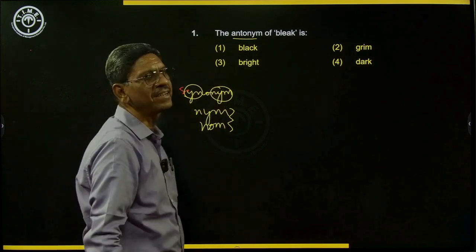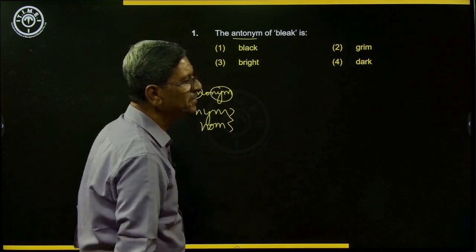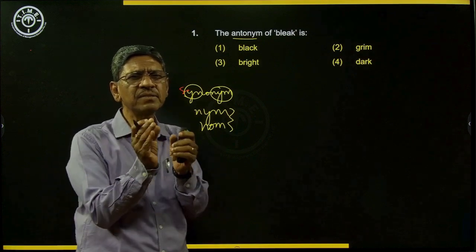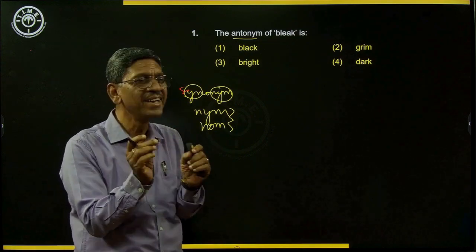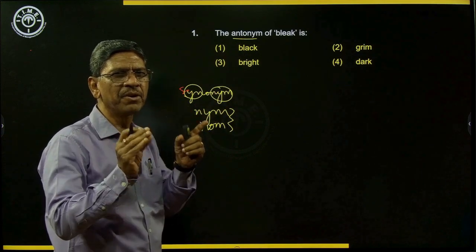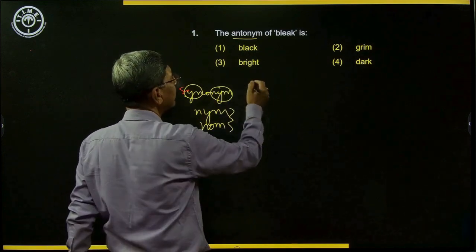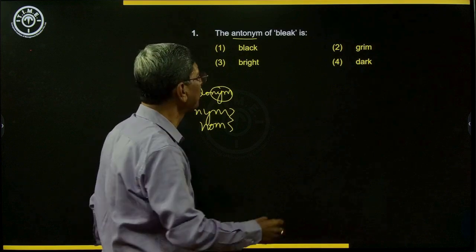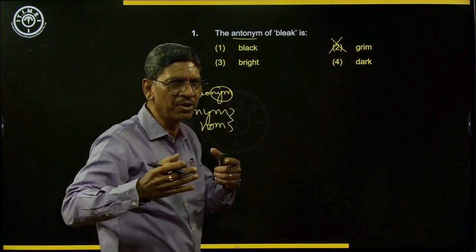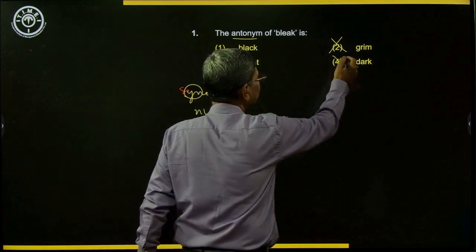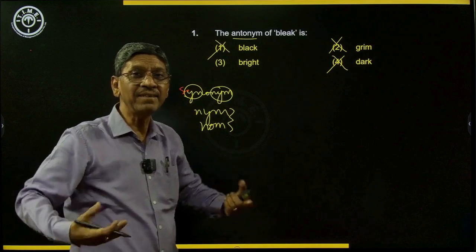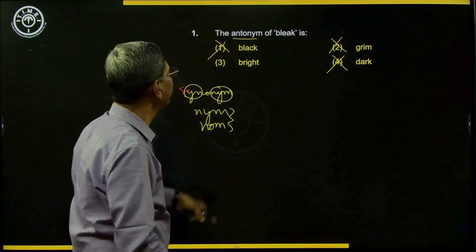The antonym of bleak is dash. So he has given some options. Bleak means what? When we say his chances are very bleak, chances are very thin. Bleak means very grim or very little. Here he has given it in the form of colors also. Grim means very serious, not good. Dark also is negative, black also is negative. So for that we need an antonym. An antonym for bleak is bright.